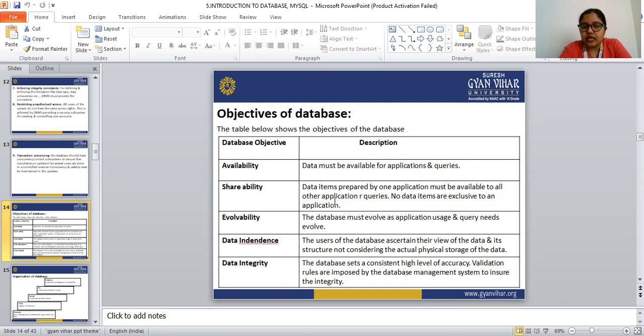The next objective is data integrity. The database sets a consistently high level of accuracy. The data present in the database should have a high level of accuracy, and validation rules are imposed by the database management system to ensure the integrity. So these are all the objectives of the database.